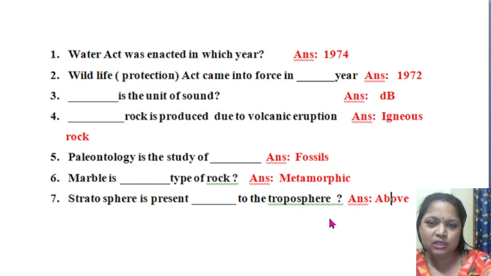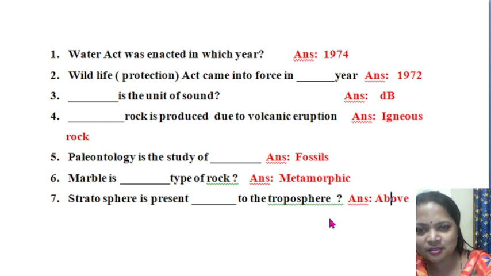The first question is on the Water Act. The question is, the Water Act was enacted in which year? I have written the answer on the screen, boldly in red color. But please close your eyes or don't look at the answer side.